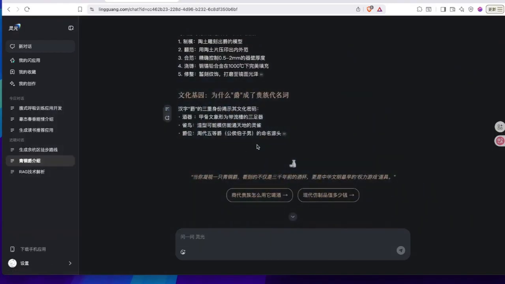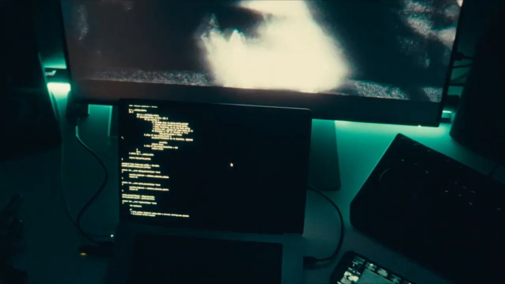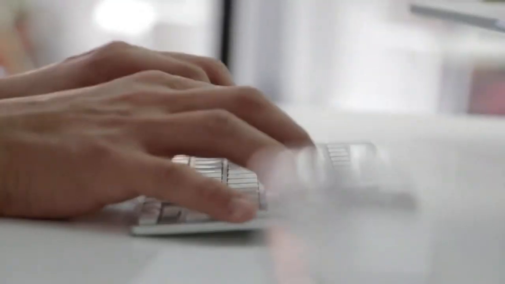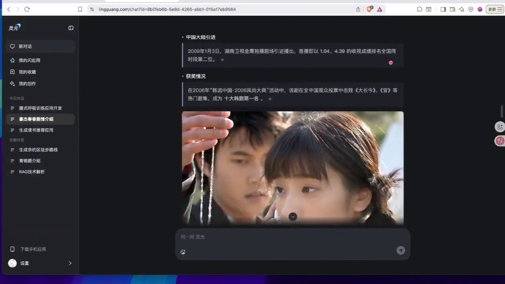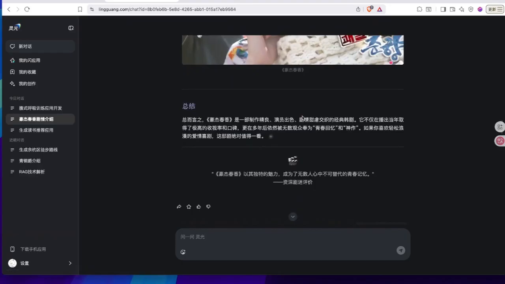What makes LingGuang so powerful is not magic, it's architecture. When users give the assistant a request, it doesn't process it linearly. Instead, it tears the task into smaller components, handles them in parallel, and stitches them back together at the end. This modular task system is becoming the backbone of many frontier AI models, and LingGuang implements it aggressively.